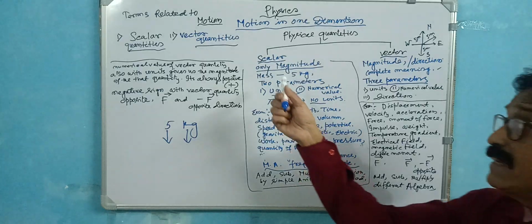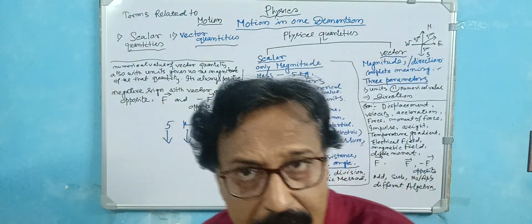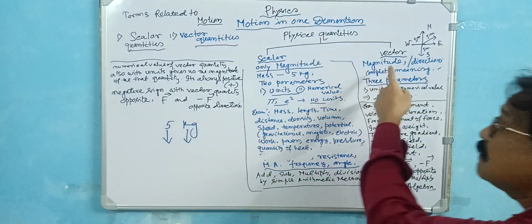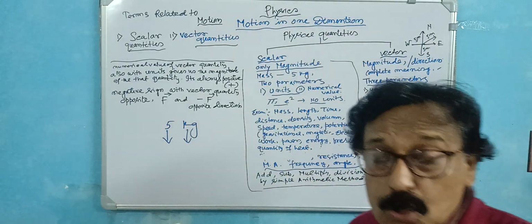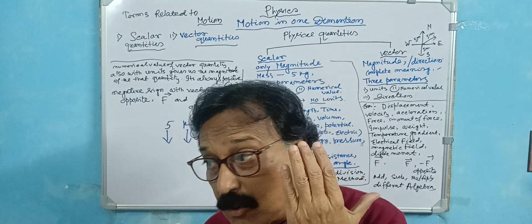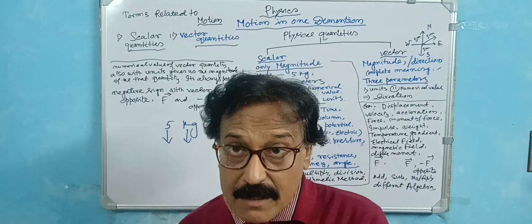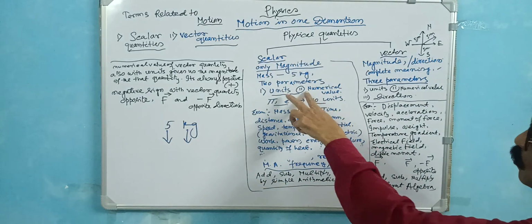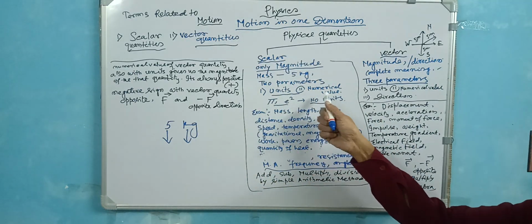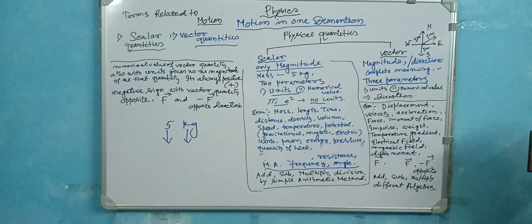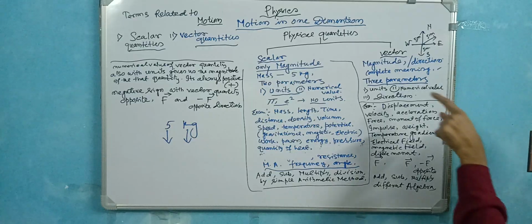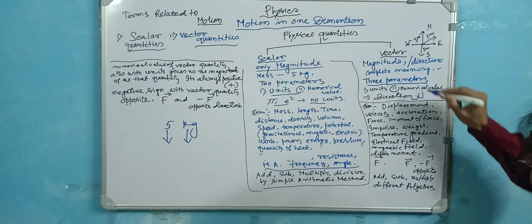Very important thing. In case of the scalar quantity, only magnitude. But in case of the vector quantity, along with magnitude, you always mention the direction. This is a very important thing, the direction. So in case of the scalar quantity, only two parameters: units and numerical value. In case of the vector quantity, three parameters: units, numerical value, and particularly the direction, which is very